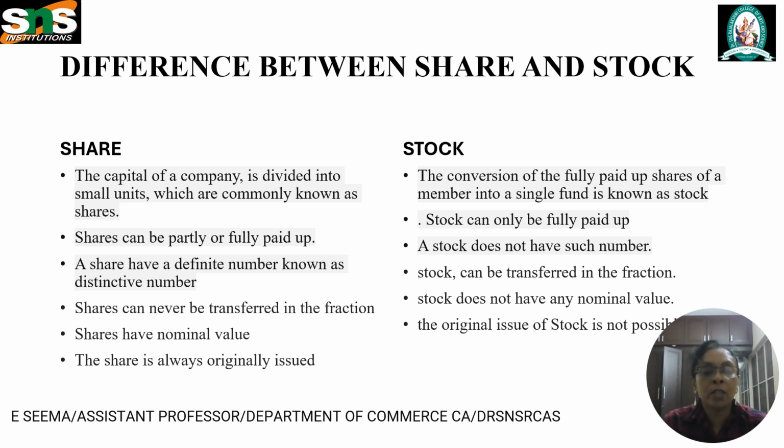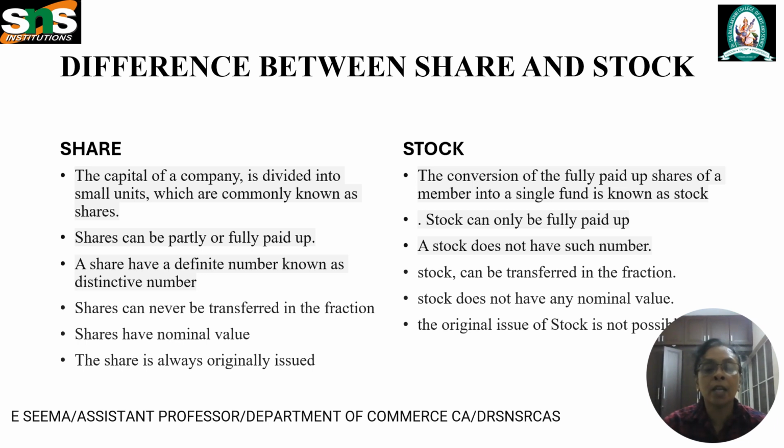And the last difference is that a share is always originally issued, but the original issue of stock is not possible, because stock is a bundle of fully paid shares turned into a single fund, that is stock. It can be only fully paid, it can be transferred in fractions, and it does not have any definite distinctive number. So the original issue of stock is not possible. These are all the main differences between share and stock.